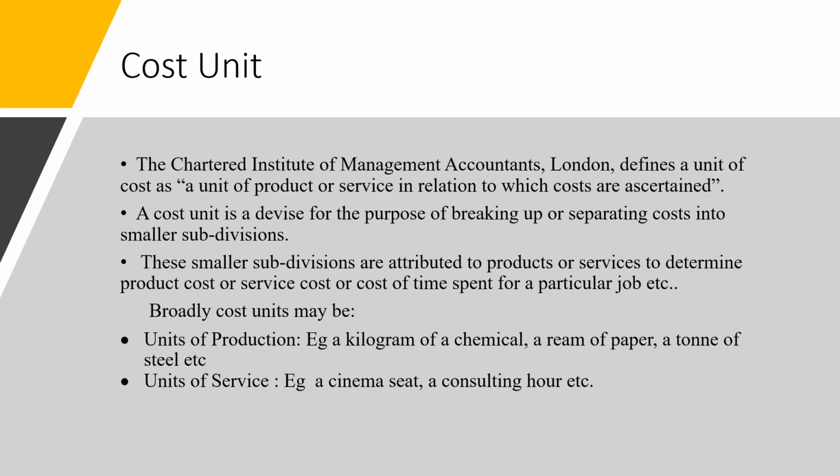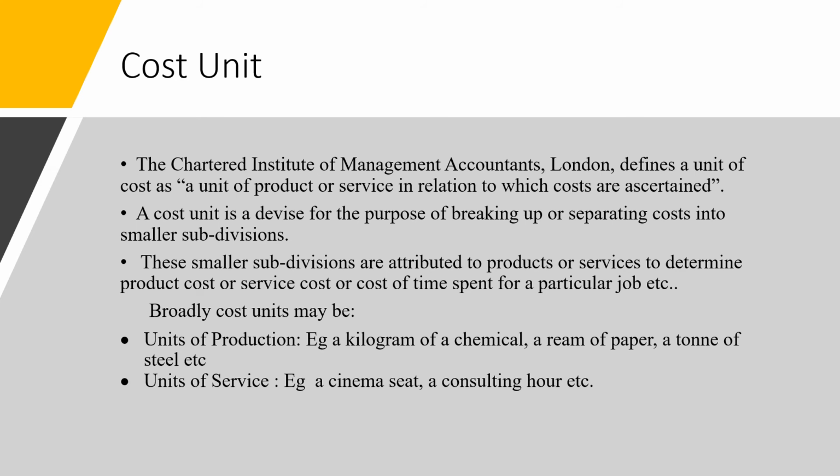We move forward to the cost unit. Now we have seen what is cost. Cost is the expenditure incurred. Cost center is the area or the person to which we can charge the cost. The last one is cost unit. So once again we'll see the definition given by the Chartered Institute of Management Accountants.